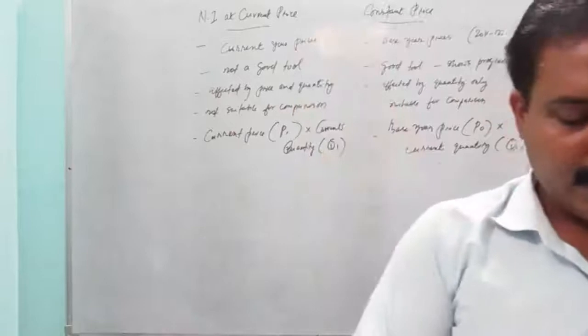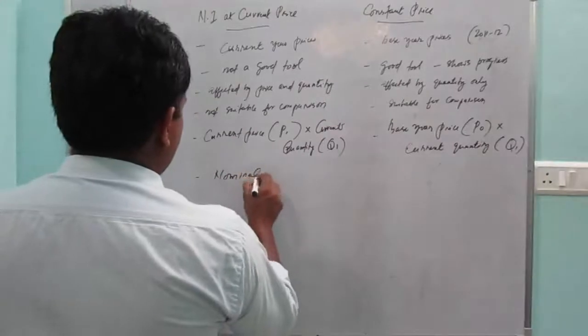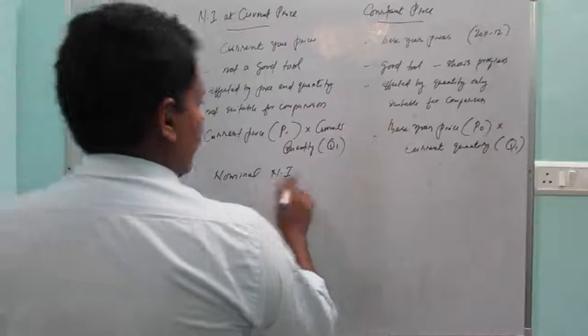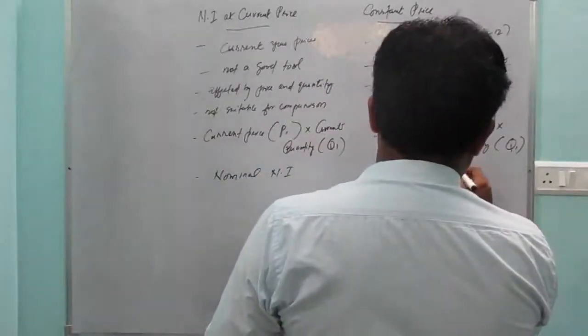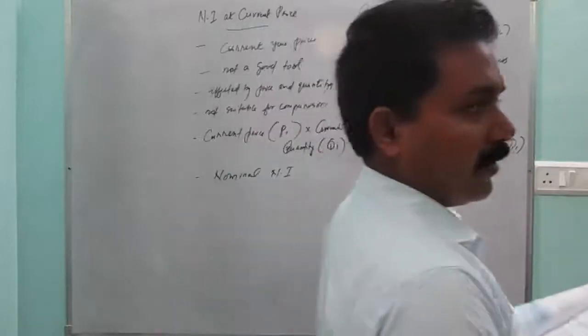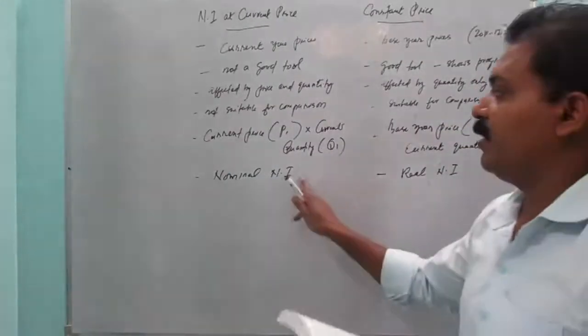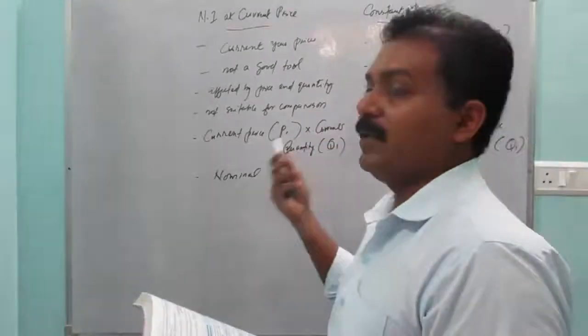Then the alternative name. This is known to be nominal national income. This is real national income. This is nominal only, and a very hopeless one, because inflation can bring national income very high.